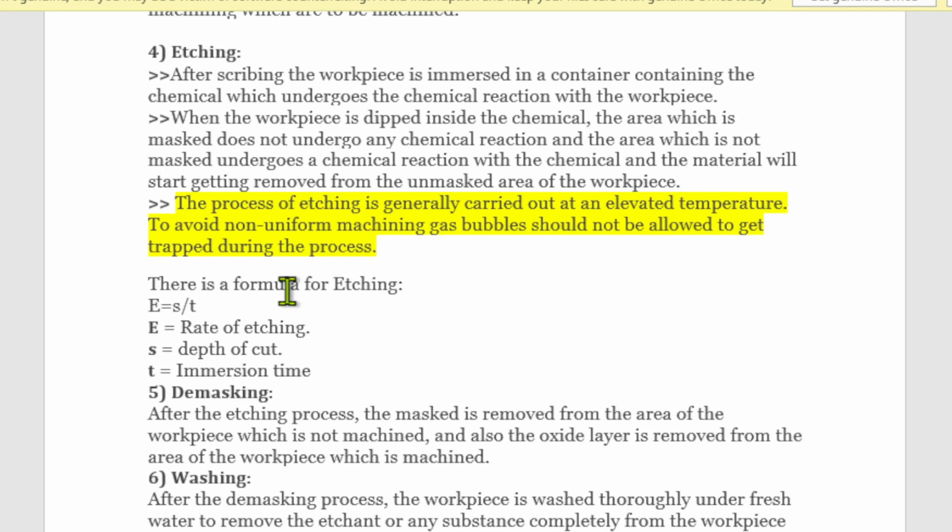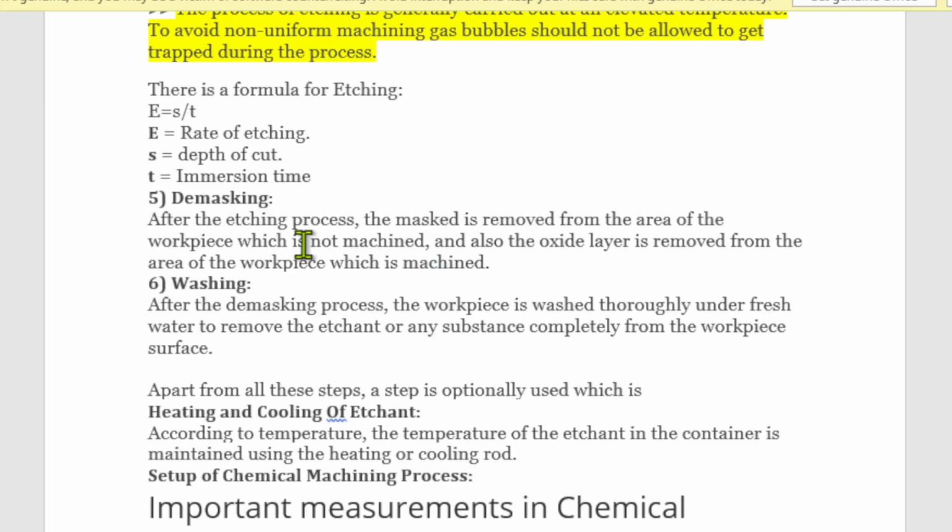So for the etching material removal rate, the formula is E is equal to S divided by T. E is the rate of etching, S is the depth of cut, T is the time. You can just remember. Then demasking means after the chemical process you have to take out and remove the maskant.